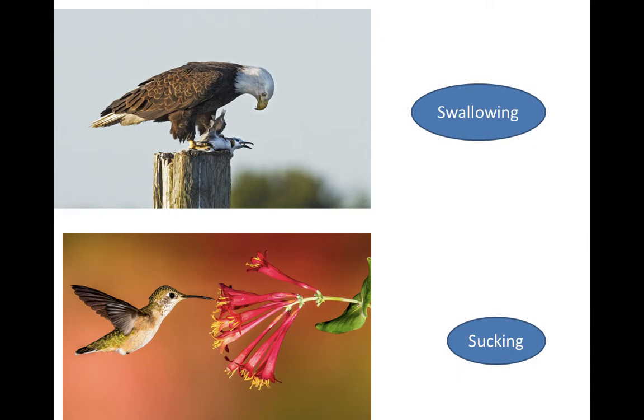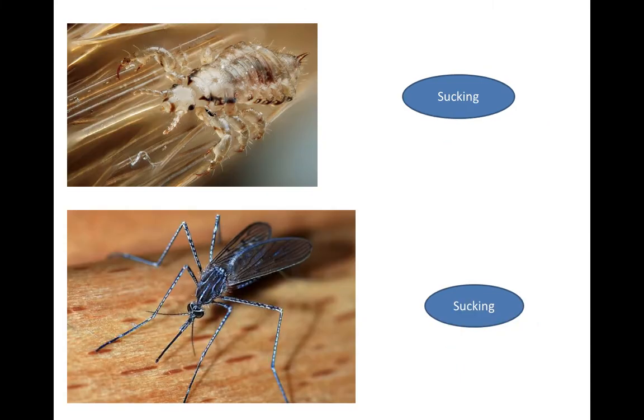The next animal is an insect, the lice. You commonly see lice living in the scalp of your hair. Lice pierce your skin and suck the blood as food for their body. Hence the mode of taking in food in lice is sucking.